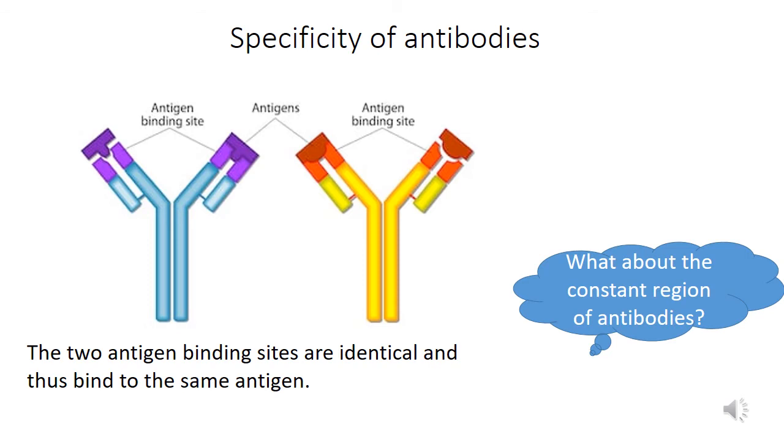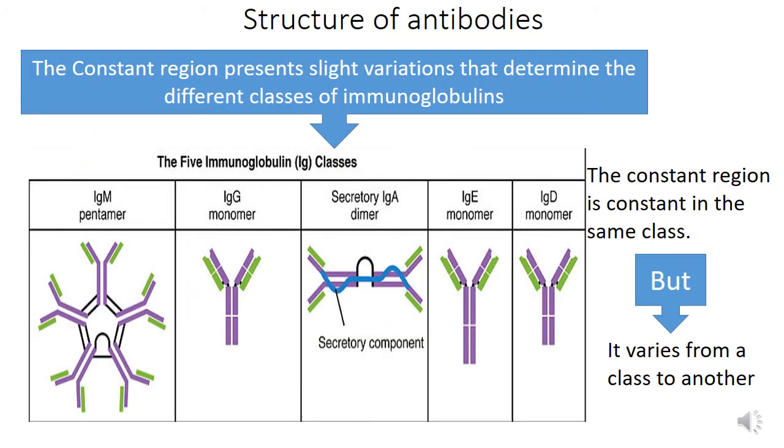What about the constant region of antibodies? The constant region presents slight variations that determine the different classes of immunoglobulins. According to the constant regions, there are 5 classes of immunoglobulins or antibodies, known as IgM, IgG, IgA, IgE, and IgD. The figures below represent the structures of the 5 immunoglobulins.